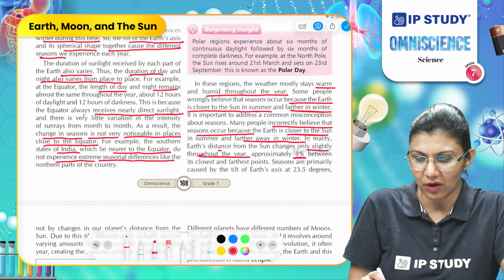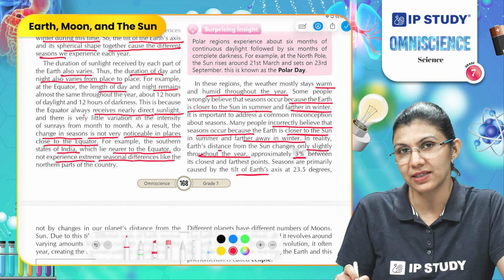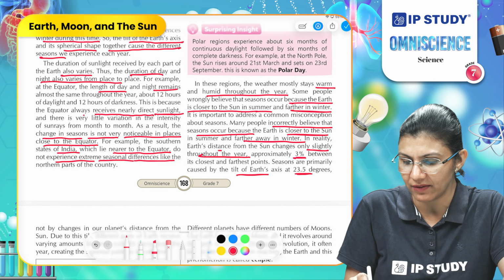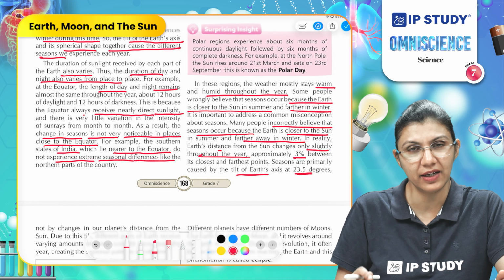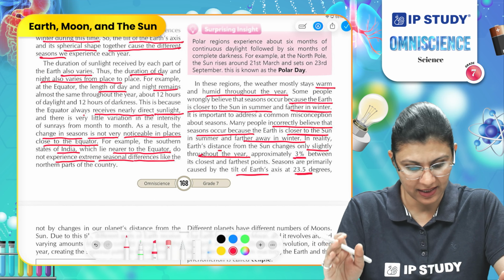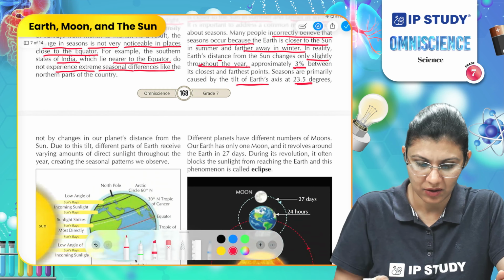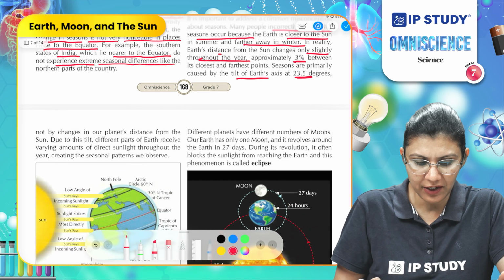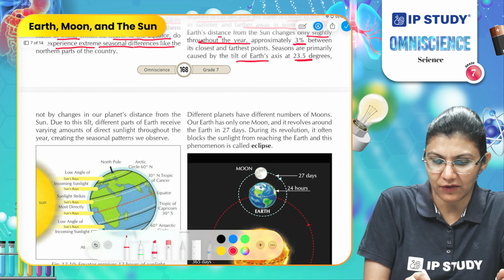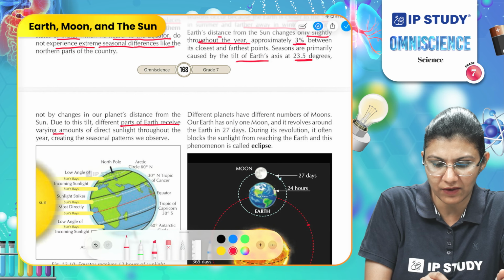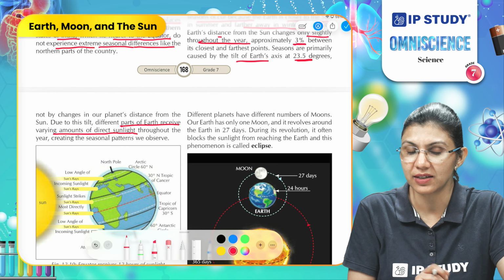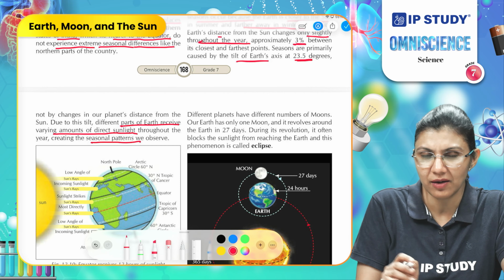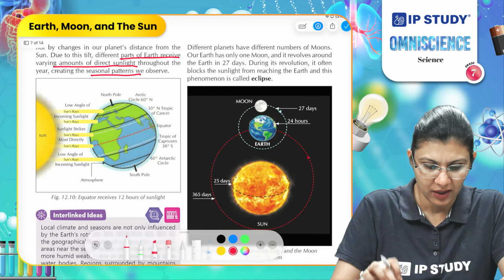Seasons are primarily caused by the tilt of the axis, which is 23.5 degrees, which means the earth is tilted 23.5 degrees on its axis. So, what is happening here? Due to this tilt, different parts of earth receive different amounts of sunlight throughout the year, which results in different seasonal patterns. If we observe it here,